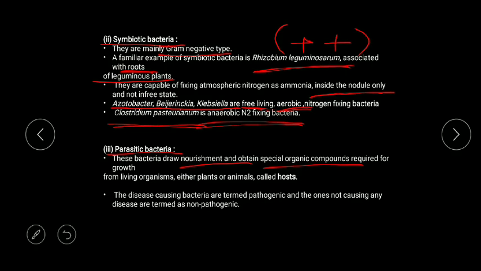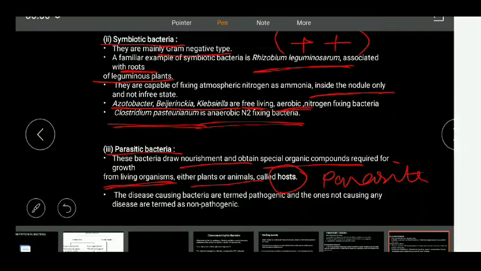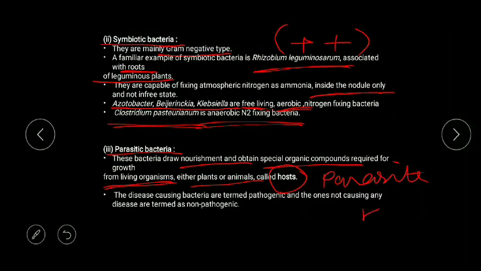The third group is of parasitic bacteria. Parasitic bacteria are those bacteria which depend on others. Okay, so these bacteria draw nourishment and obtain special organic compounds required for growth from a living organism. They use either a plant or an animal, and it is called the host. So here you can see there is a parasite-host mechanism, where the parasite is totally dependent on the host.